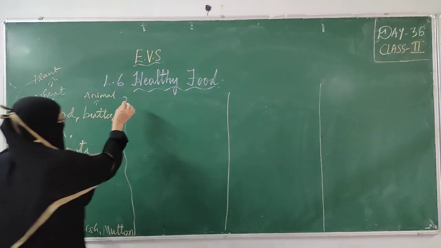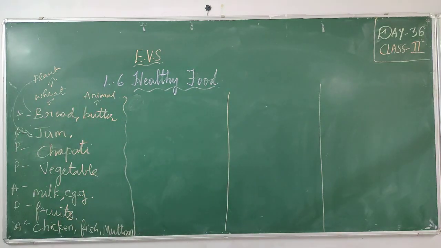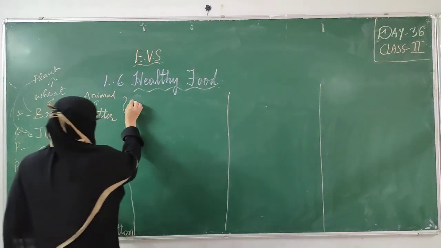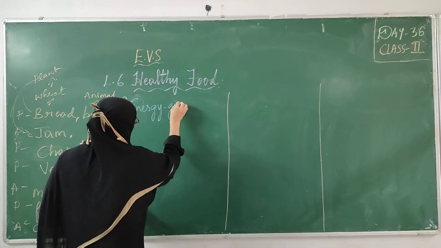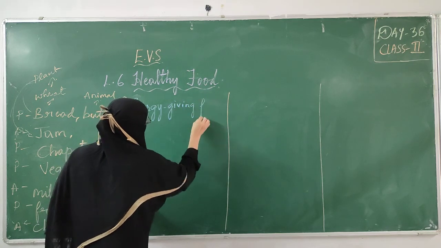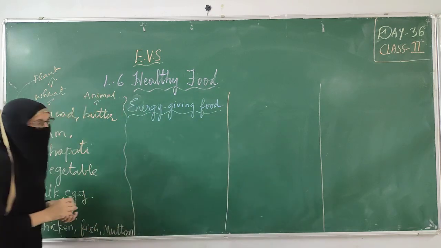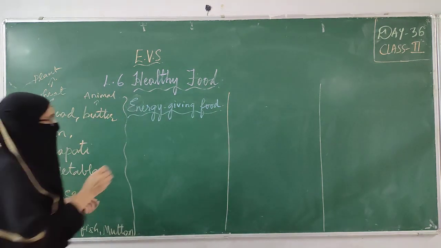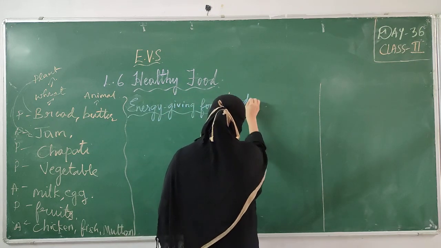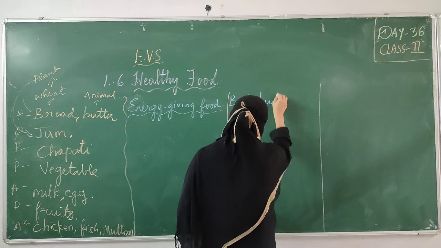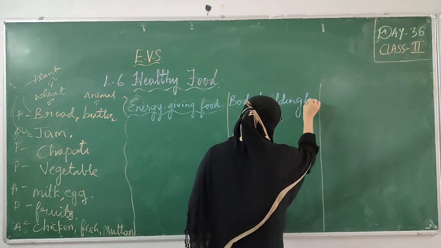First one is energy giving food. Food that gives us energy. Body building food.